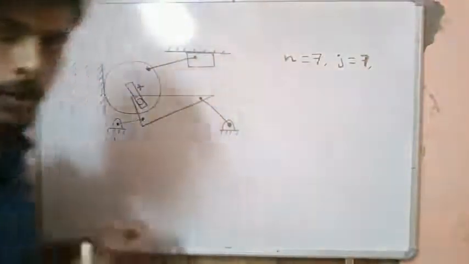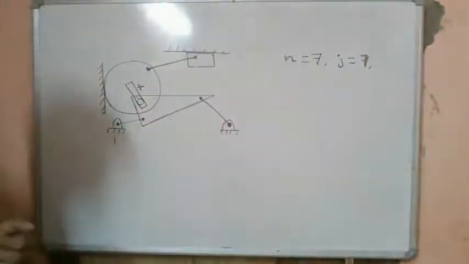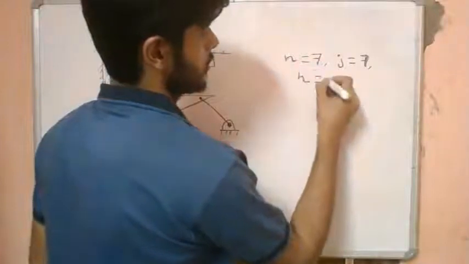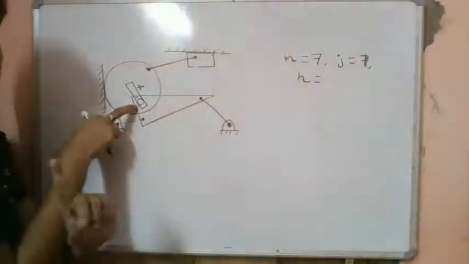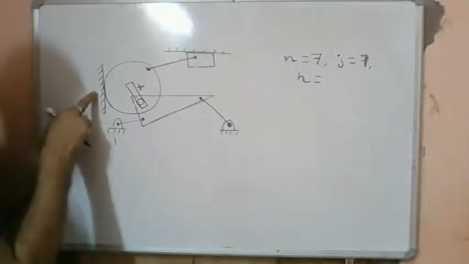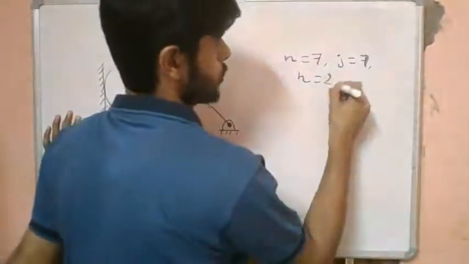How many higher pairs are there? This is one higher pair, this is another higher pair, so 2 higher pairs. How? This pin in a slot is one higher pair, and this disc in contact with the ground has a rolling motion, which is another higher pair. So we have 2.